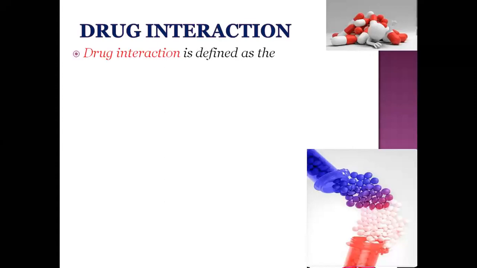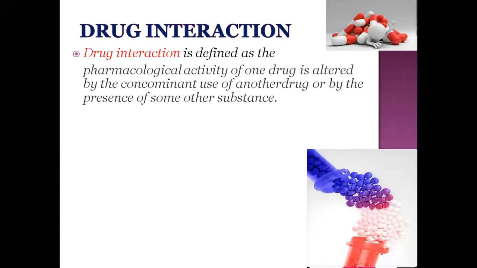Drug interaction is nothing but the pharmacological activity of one drug being altered by another drug or the presence of some other substances, like foods, milk, tea, coffee. These are the substances which alter the pharmacological action of the concerned drug. Those interactions are called drug interactions.